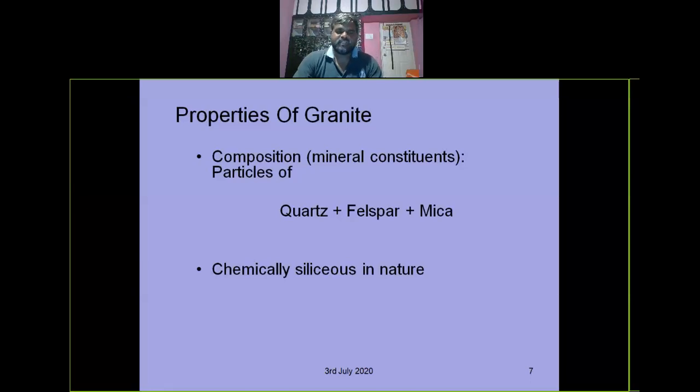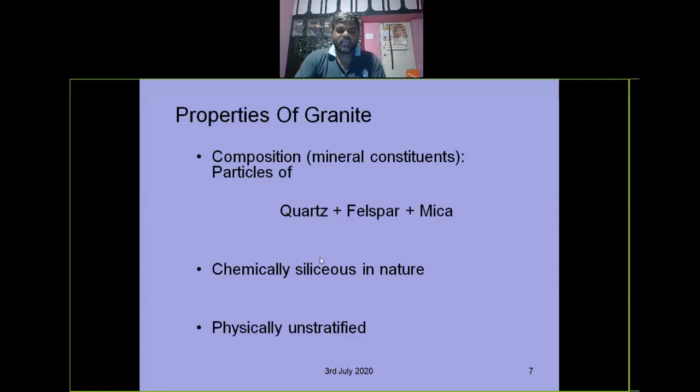If you see the geological classification, it is igneous, metamorphic, and sedimentary rocks. The physical classification is stratified rocks, unstratified rocks, and foliated rocks. In chemical classification, we see siliceous, argillaceous, or calcareous material. Granite is siliceous in nature, like sandstone.